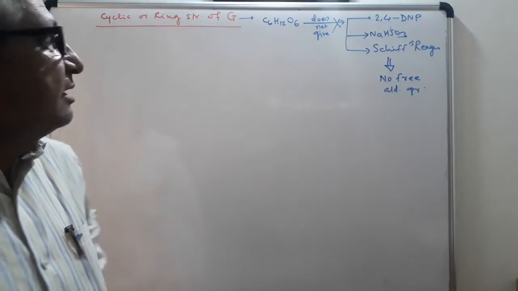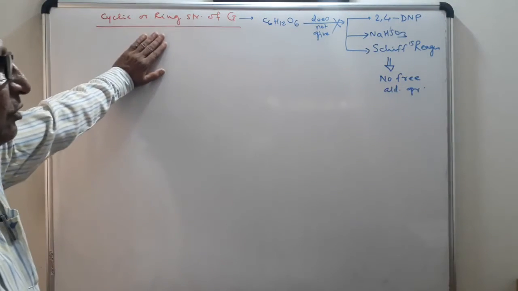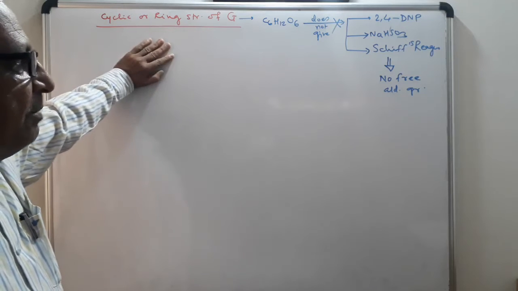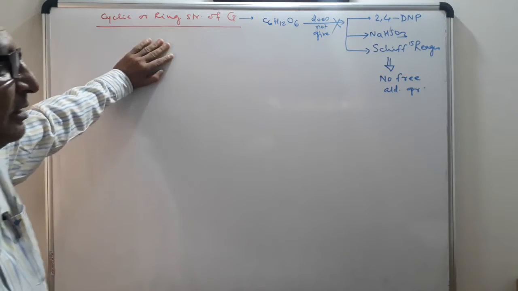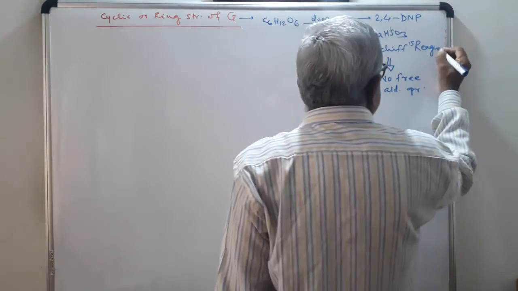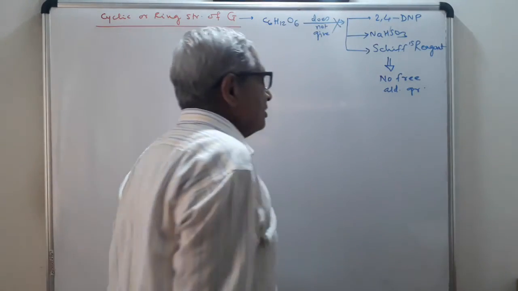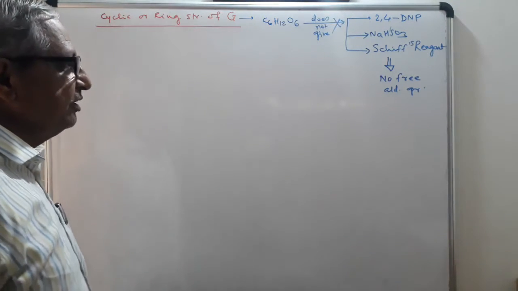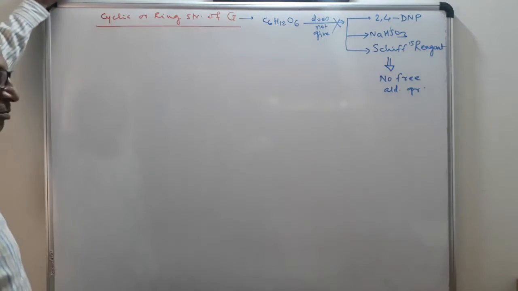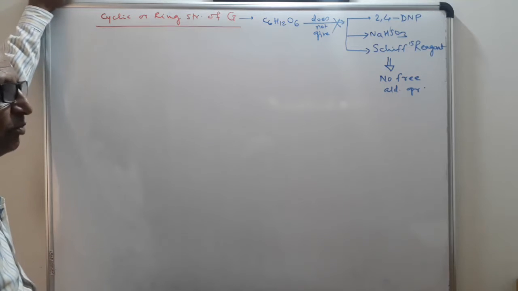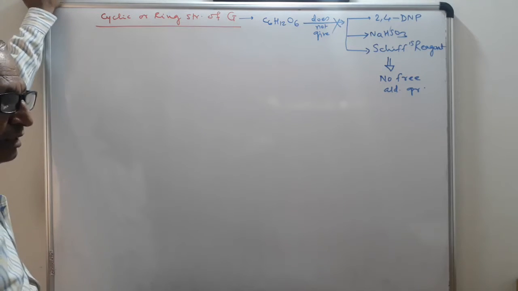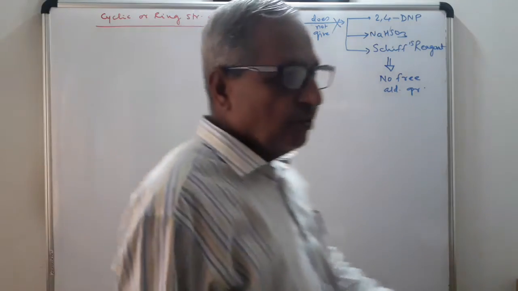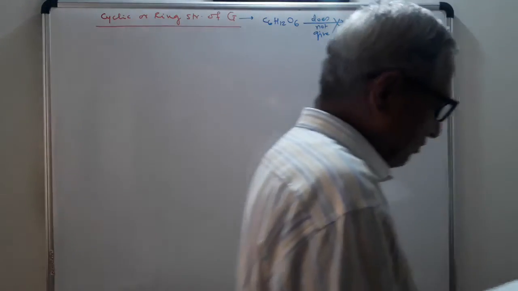So remember that when glucose is treated with 2,4-dinitrophenylhydrazine, sodium bisulfite or Schiff's reagent, it does not give any reaction. Therefore, it does not contain a free aldehyde group. Therefore, there must be formation of a ring between the C5 OH group and the aldehyde group.